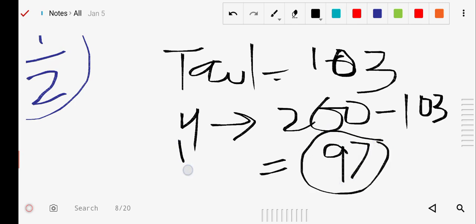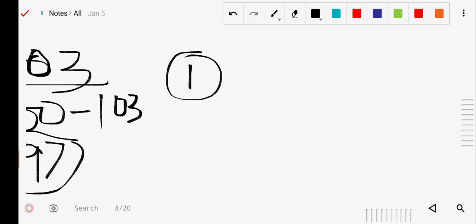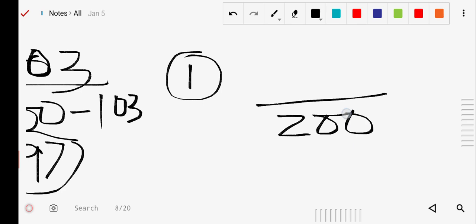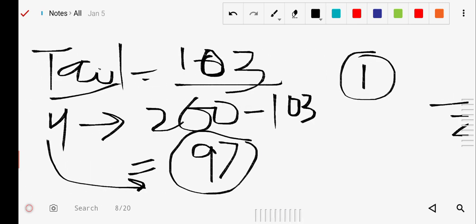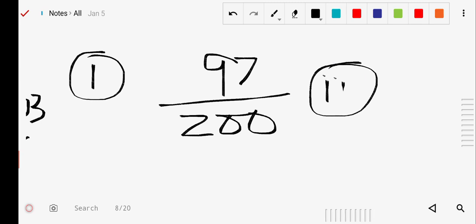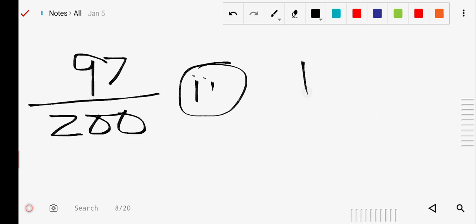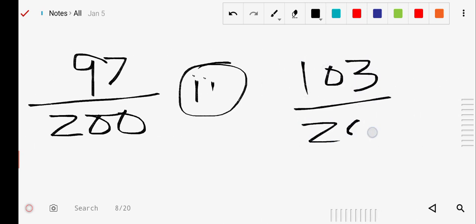So head appears 97 times and tail appears 103 times. Now we have to find the probability of getting the head. As you know, the total number of tosses is 200, and head appears 97 times, so it is 97 by 200. Question 2 is asking about the tail. Tail is 103 times, so 103 divided by 200.